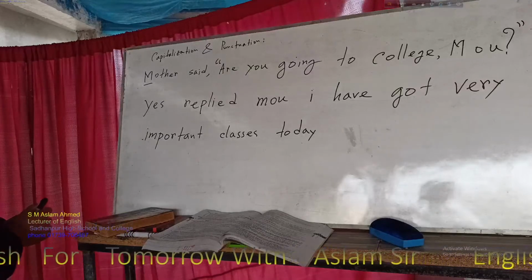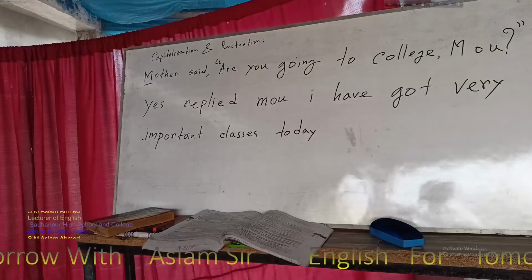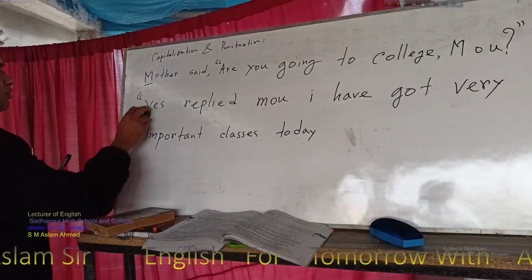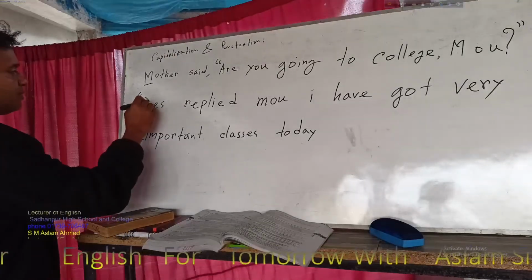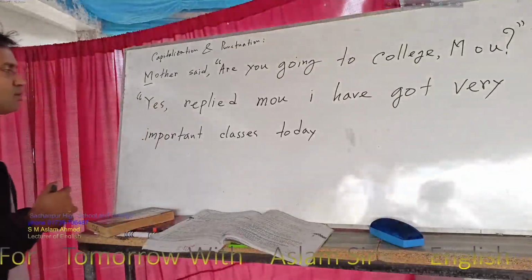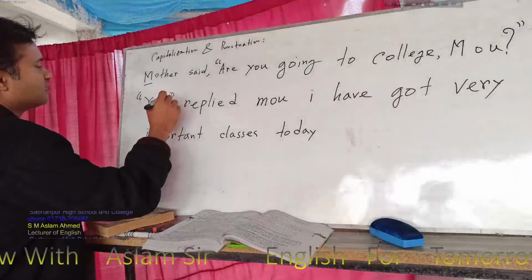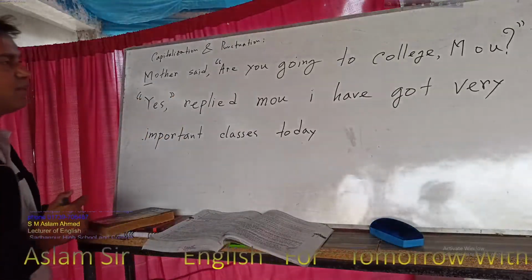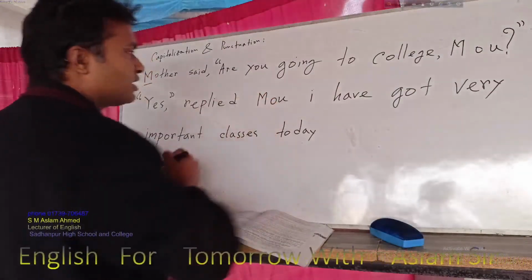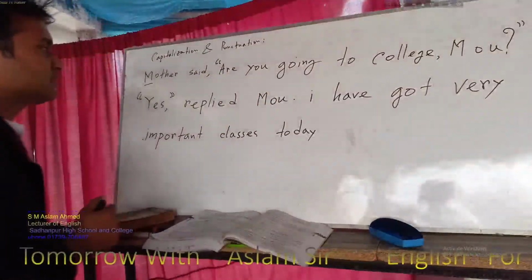Okay. Next one we are seeing the inverted comma start. This is "Yes," Mo replied, the answer. So for this reason we can write down here Y as capital, the capitalization. Y is a capital word. And next one comma, after "yes" again the inverted comma close, because this is the answer, and "replied Mo." Mo is capital M because this is the name of a person. Okay. Next one we can see that the sentence ends. So full stop.